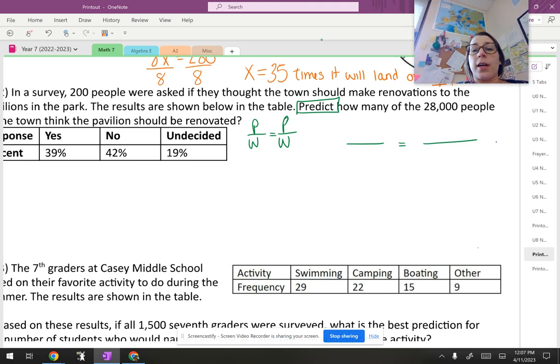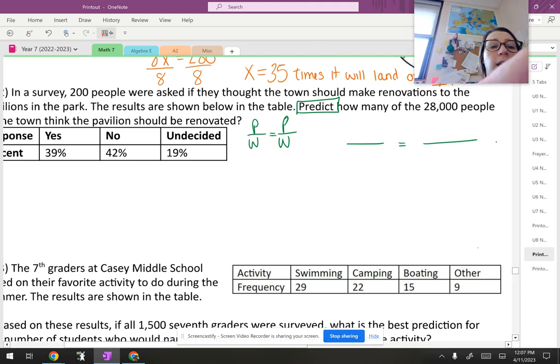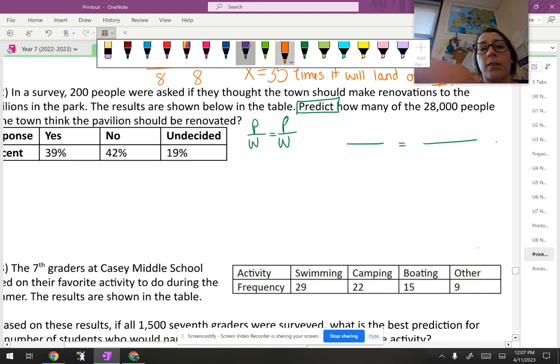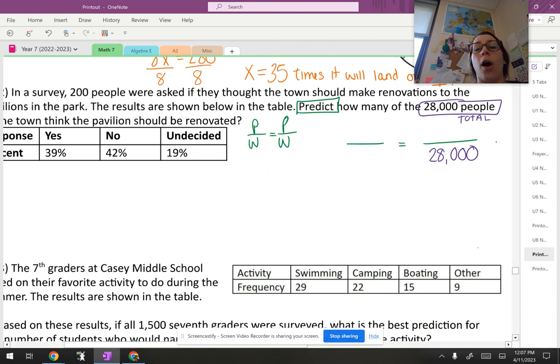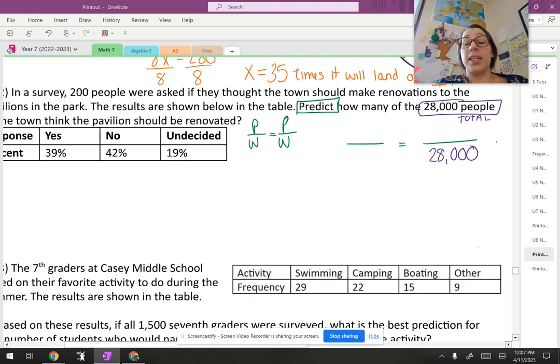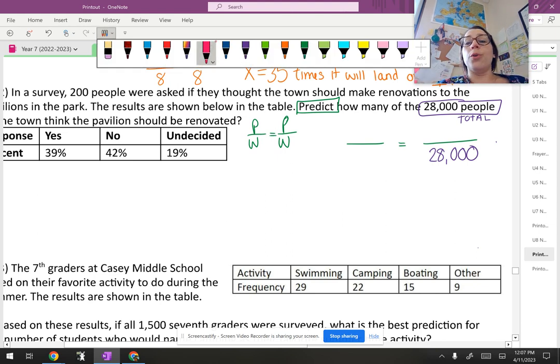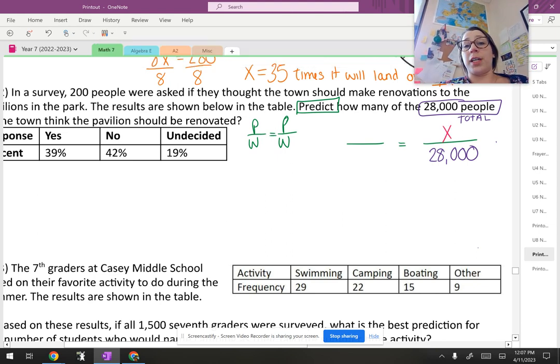Alrighty, so they're asking me to predict how many of the 28,000, so that's telling me right there that 28,000 people is my total. So I'm going to put 28,000 on the bottom. Predict how many out of, remember also from Unit 6, is over of is that total on the bottom. We don't know how many out of the 28,000, so that's where my x goes. So over here, we're going to need another part and another whole.